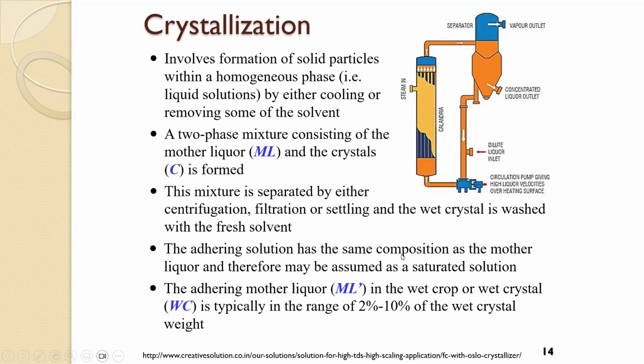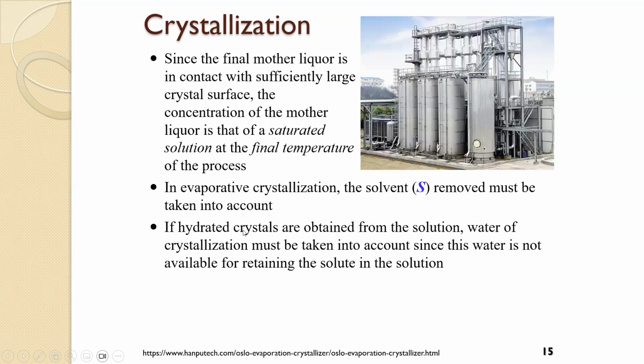So the adherent solution has the same composition as the mother liquor and therefore may be assumed as a saturated solution. The adhering mother liquor in the wet crop or wet crystal is typically in the range of 2 to 10% of the wet crystal weight. So here are crystallization equipment.